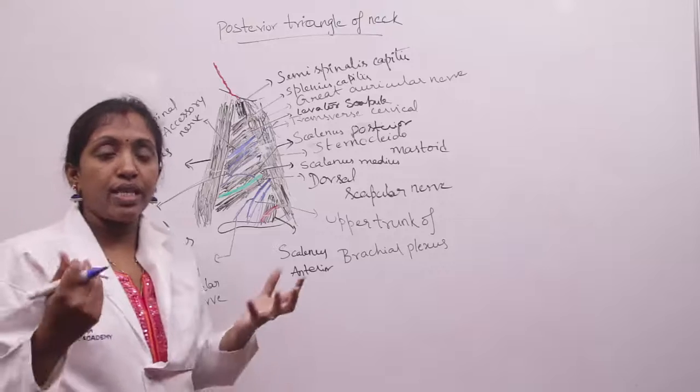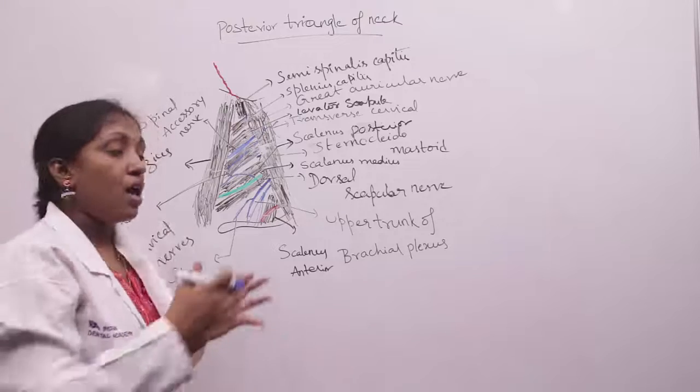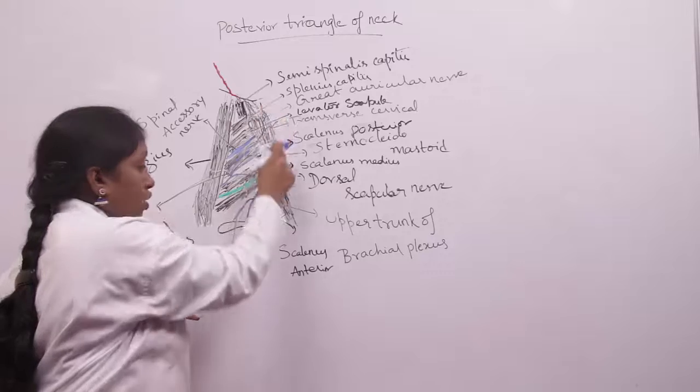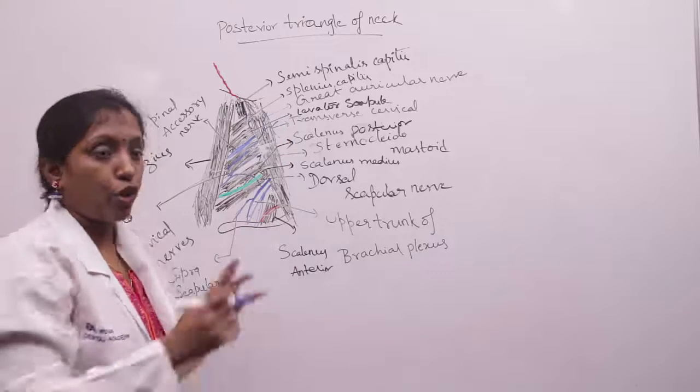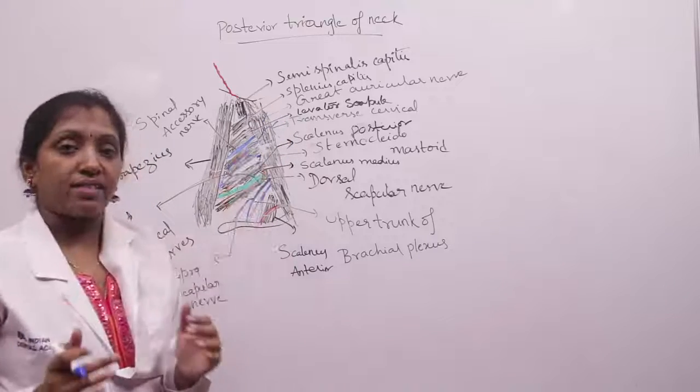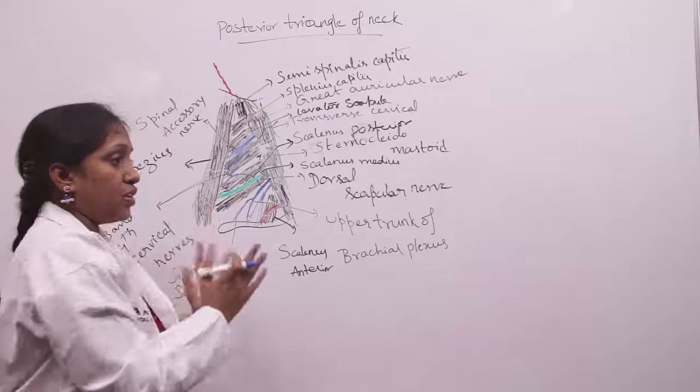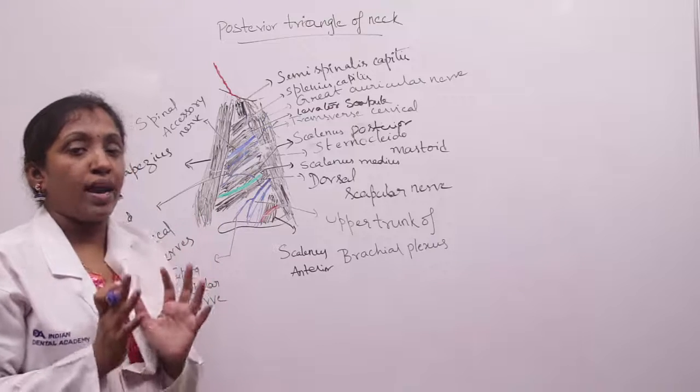And if you want to remove any subcutaneous abscess along the posterior border of sternocleidomastoid, we should be very careful to avoid damage to the spinal accessory nerve. So the spinal accessory nerve is the true content of the posterior triangle of the neck.